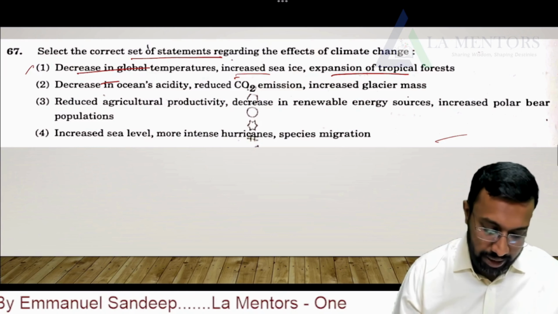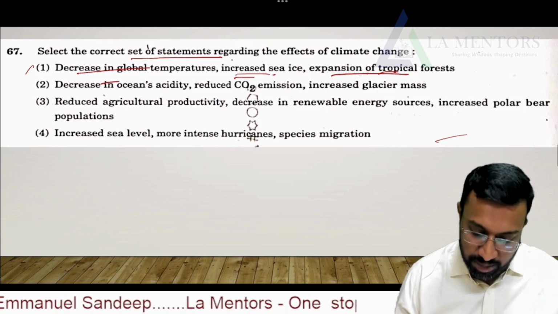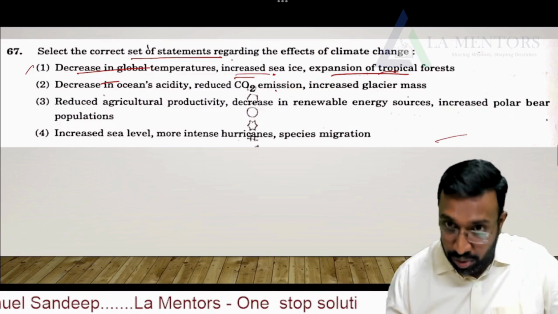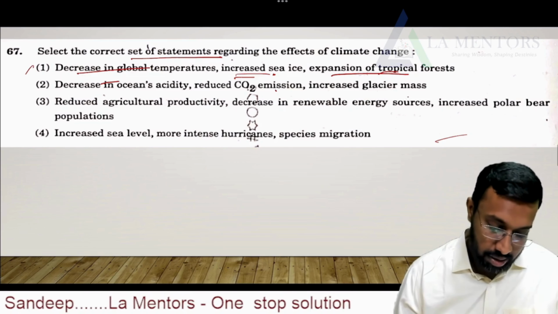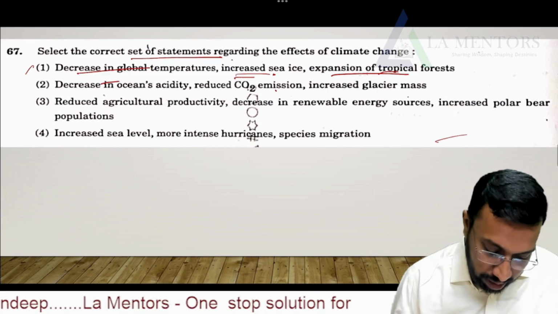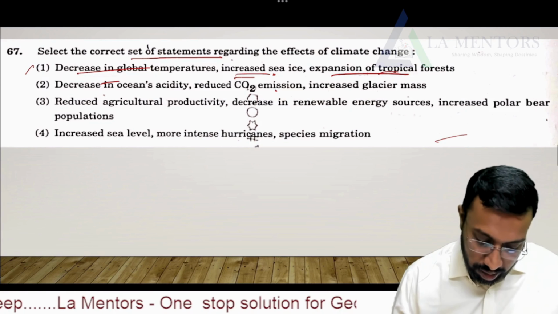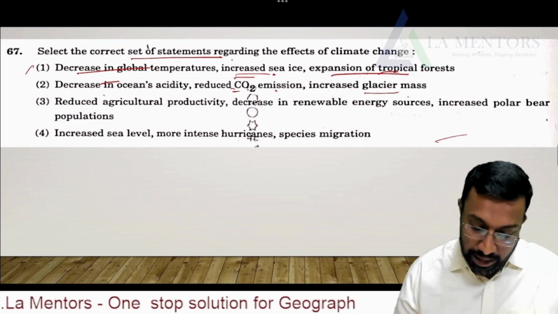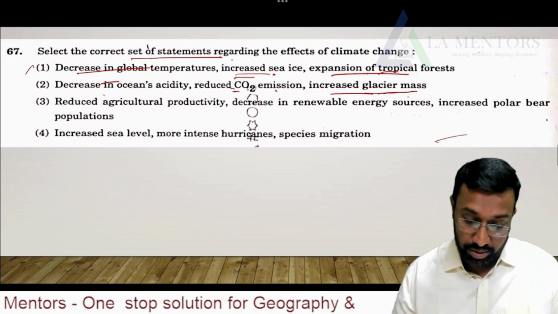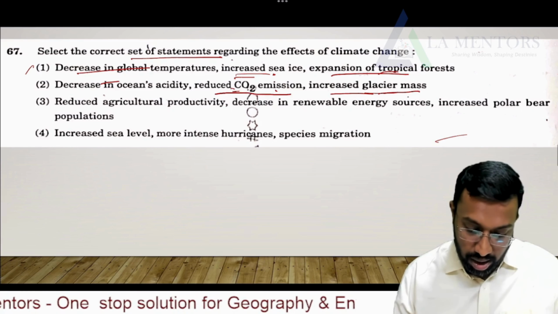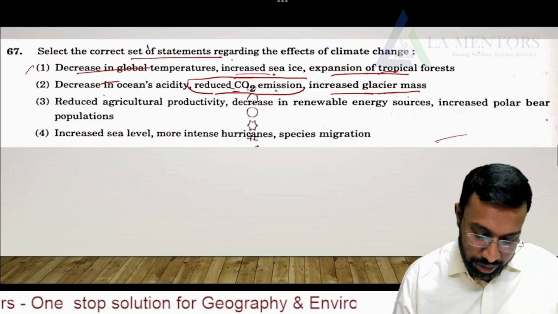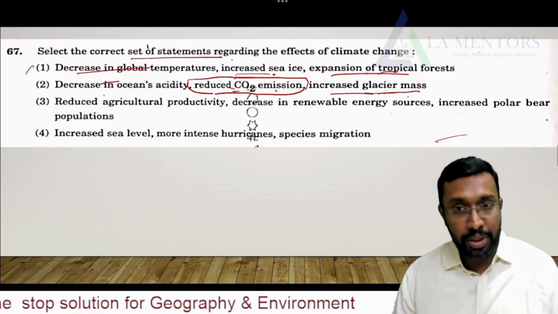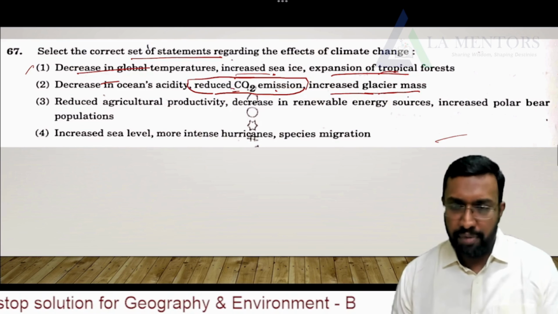So the answer is, decrease in global temperatures, increased sea ice, expansion of tropical forest, no. Decrease in ocean acidity, reduced CO2 emissions, increased glacier mass, no. Because at times, if climate change happens, reduced CO2 emissions is not a very good phenomenon. You should see emissions of CO2 in different forms.